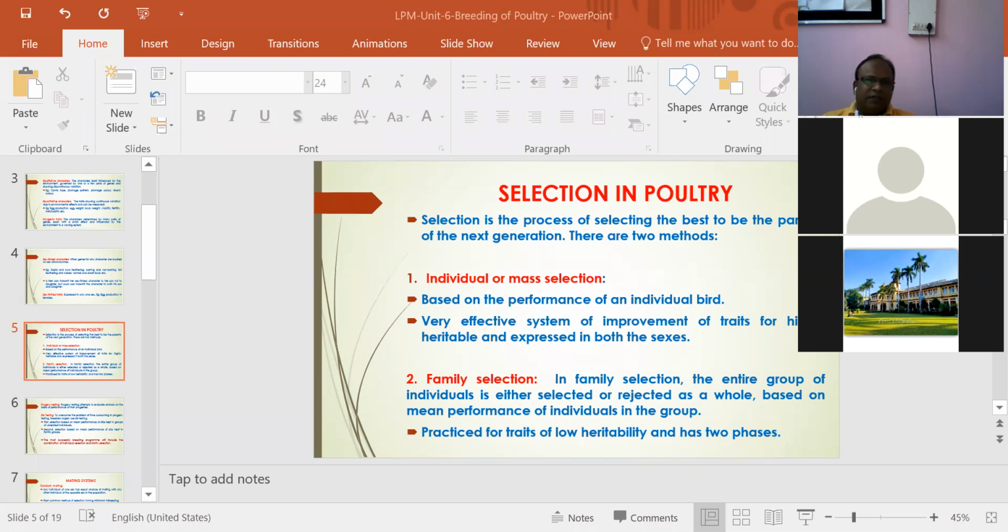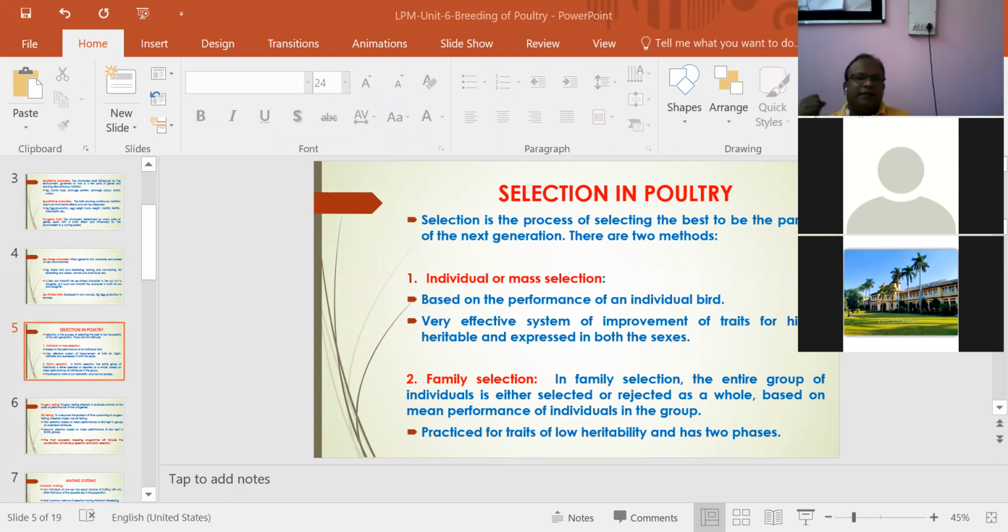So what is individual selection? It is based on the performance of individual birds, and the birds are selected on the basis of their individual performance. It is a very effective system of improvement of traits which are highly heritable and expressed in both sexes, both in male and female.